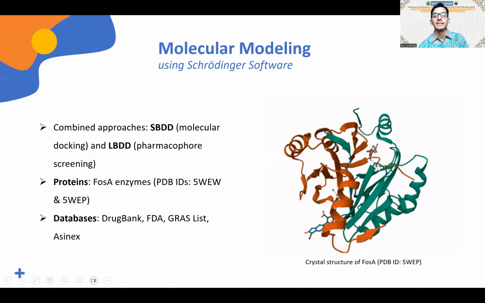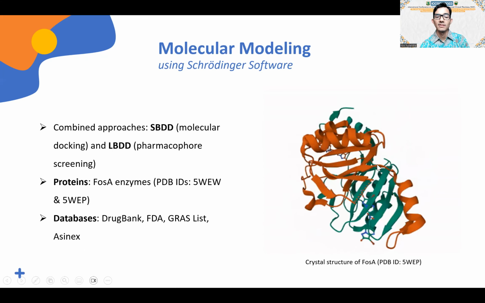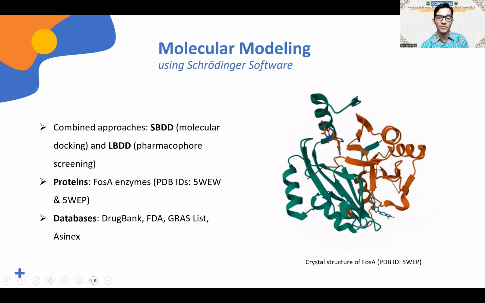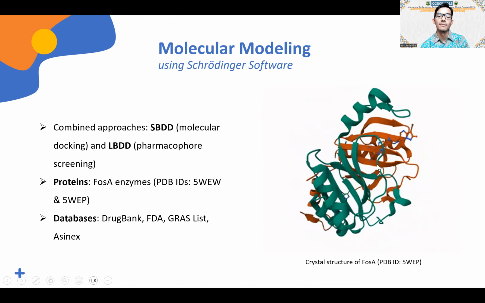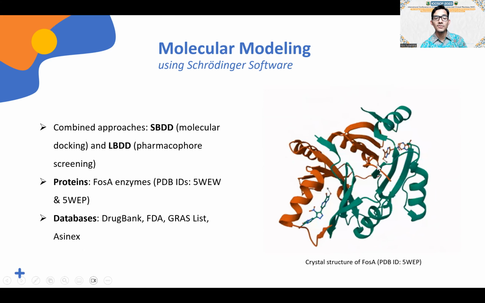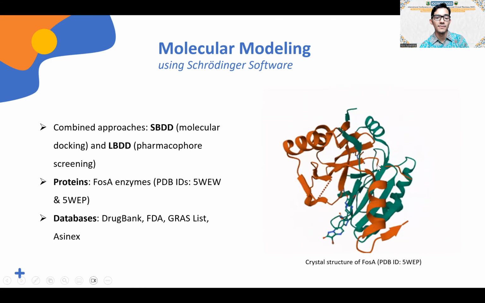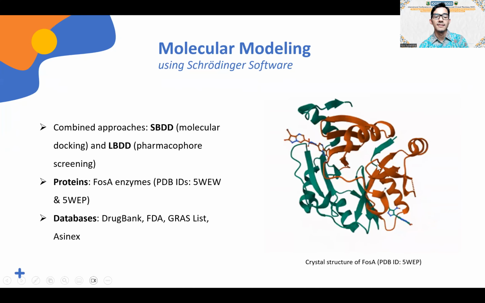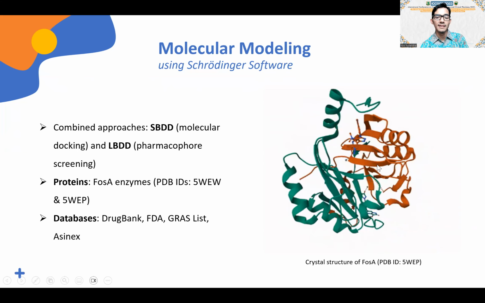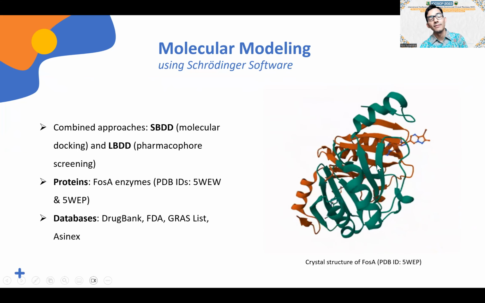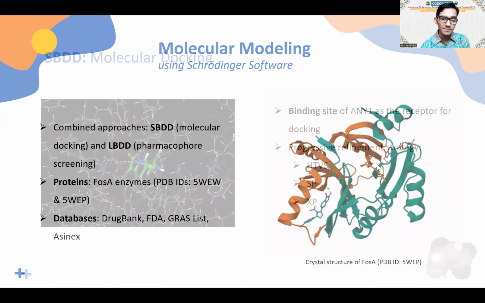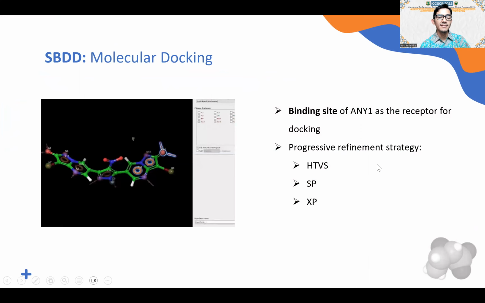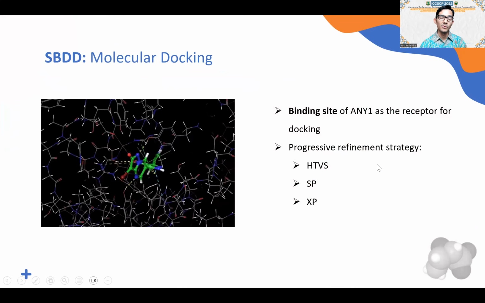In the molecular modeling, we combined structure-based drug design and ligand-based drug design through molecular docking and pharmacophore screening for potential adjuvants of fosfomycin. 2 crystal structures of the enzyme were used for the modeling. The ligand libraries were taken from various databases, including DrugBank and FDA, with the total numbers of more than 500,000 ligands. In our molecular docking simulations, we used the binding site of 1ANY as the receptor for docking.